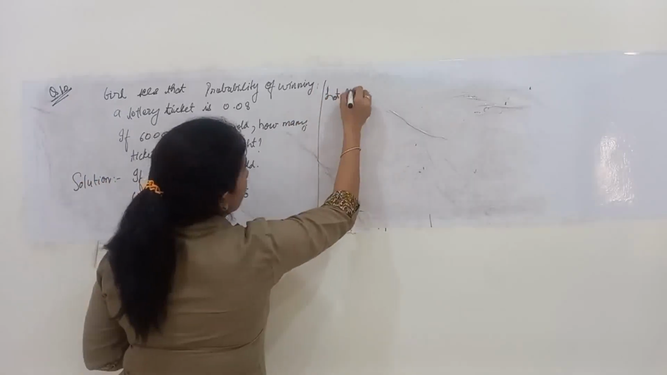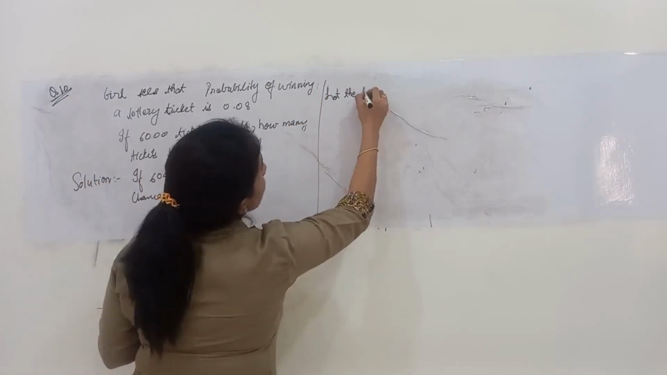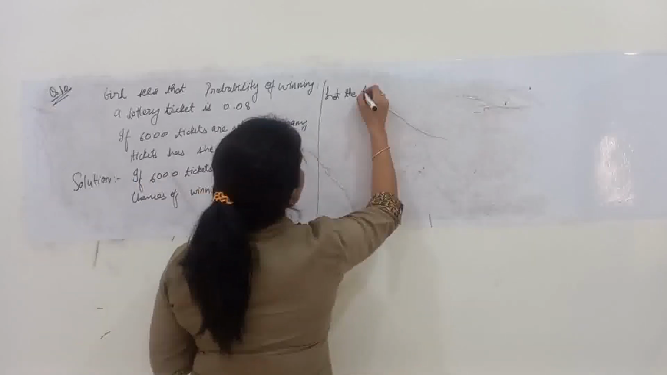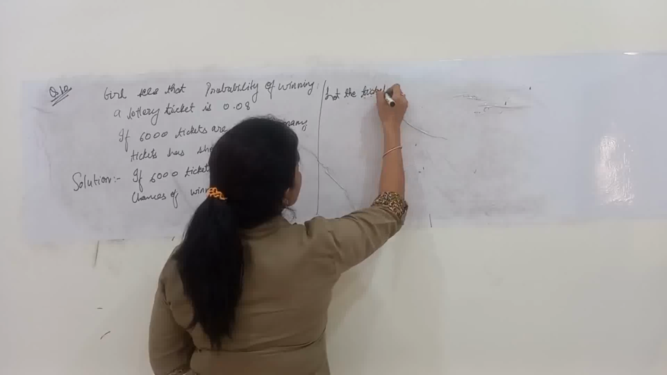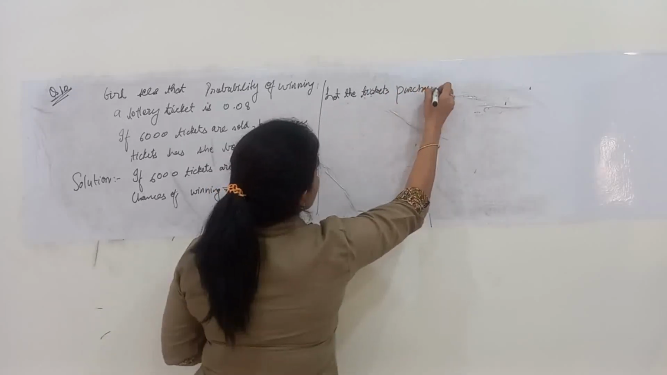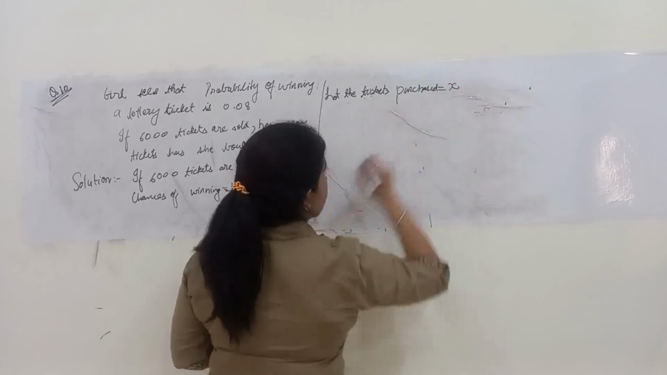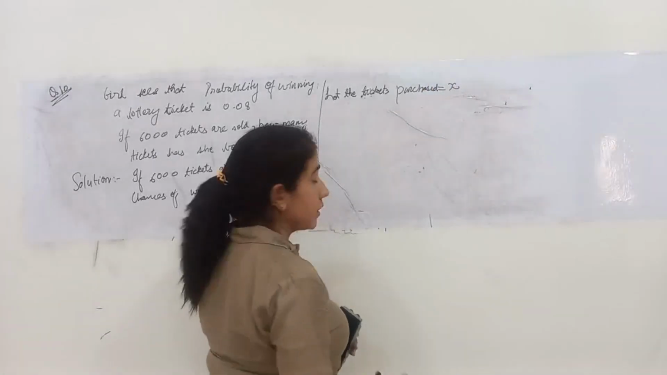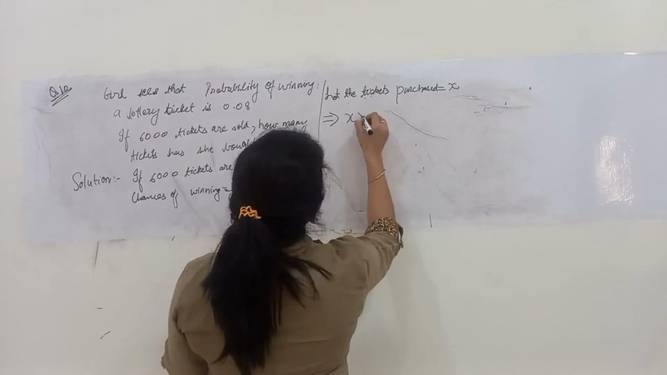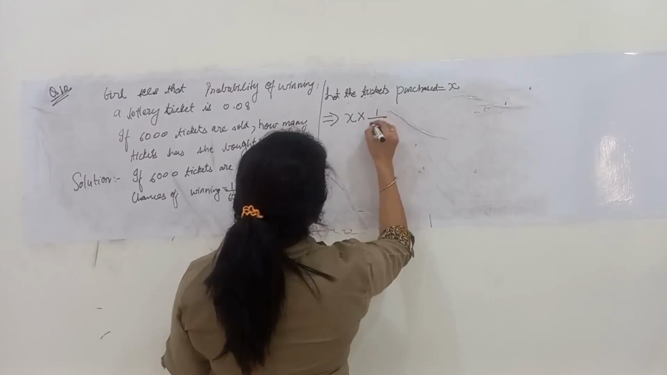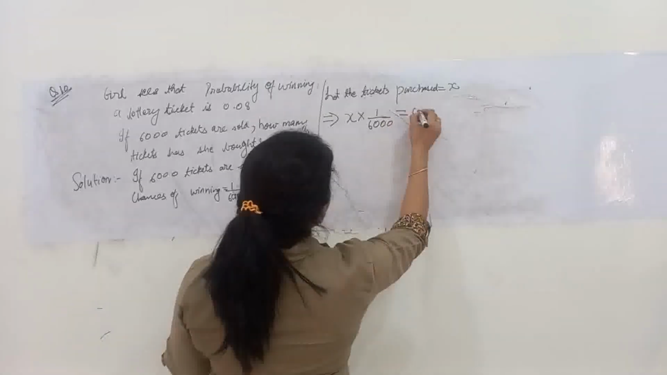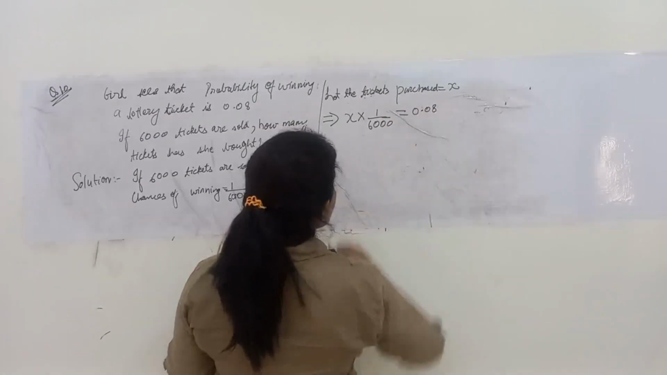let the number of tickets purchased be X. Number of tickets purchased is X. This implies X times 1 upon 6,000 is equal to 0.08.